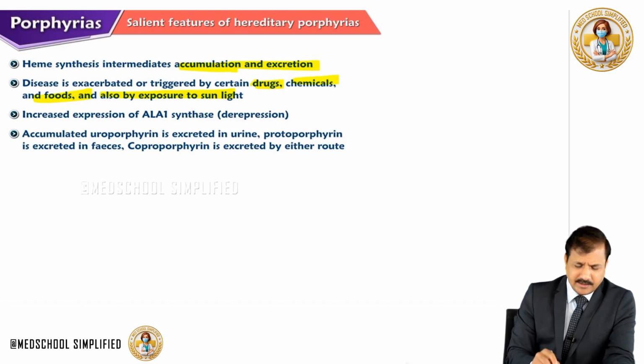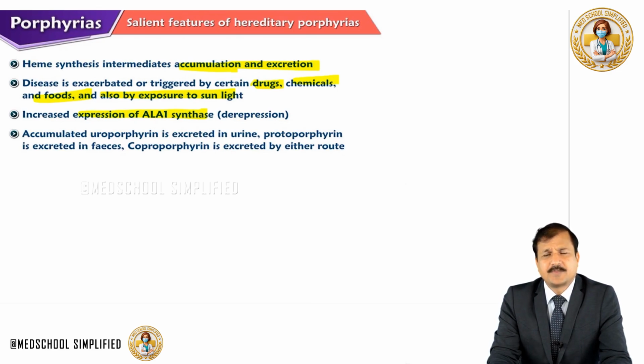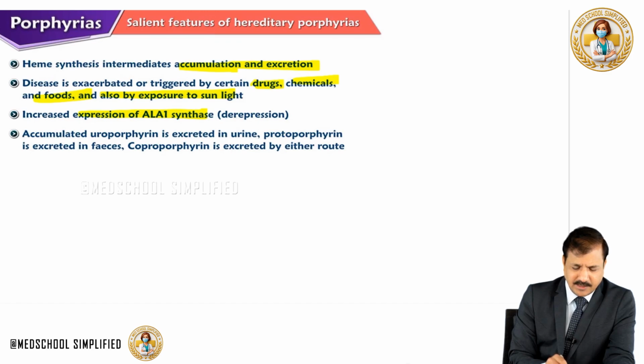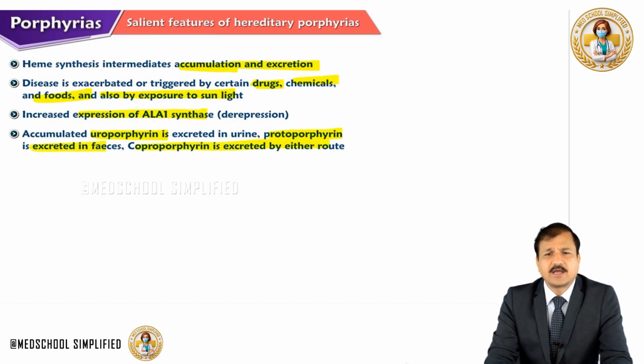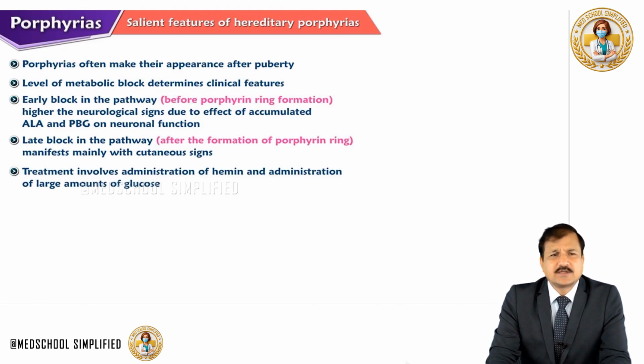Now, the third point in the salient features of hereditary porphyria is increased expression of ALA synthase by a de-repression process. And the fourth point is that accumulated uroporphyrin is excreted in the urine, protoporphyrin is excreted in the feces, and coproporphyrin is excreted by either route. So these are the salient features of hereditary porphyrias. Now, some more on that list.